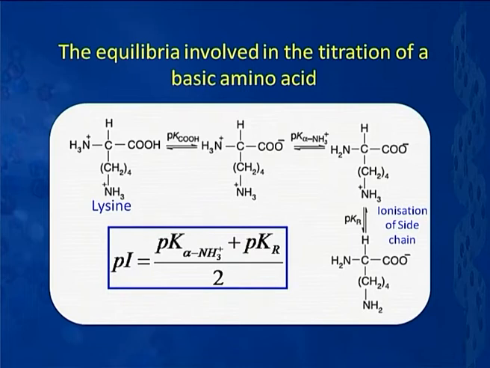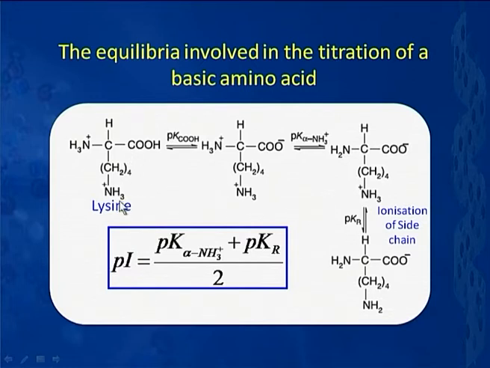Now, without getting into the titration curve, we can similarly look at the equilibria involved in case of titration of a basic amino acid. Let us look at this. For a basic amino acid, I take the example of lysine. Lysine is a basic amino acid wherein we have a COOH group, this is my alpha NH3, and then we have another NH3 group in the side chain. So, that is a basic amino acid.